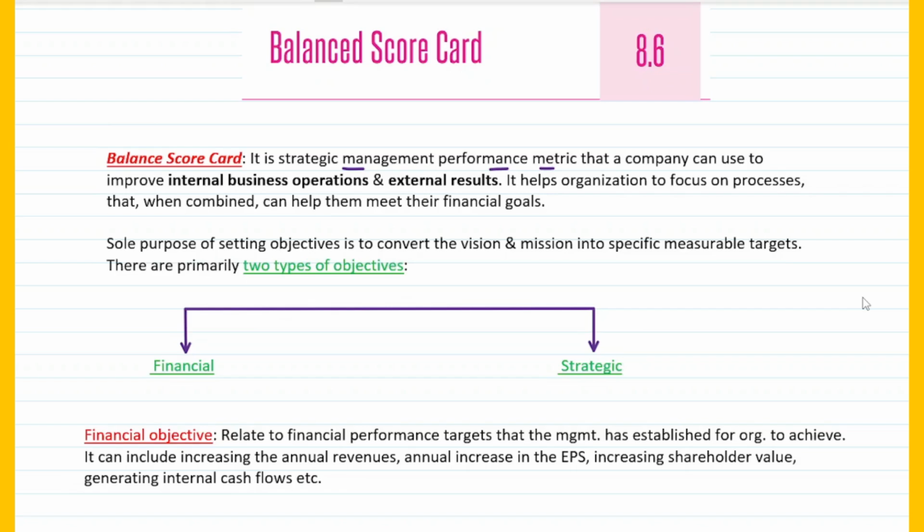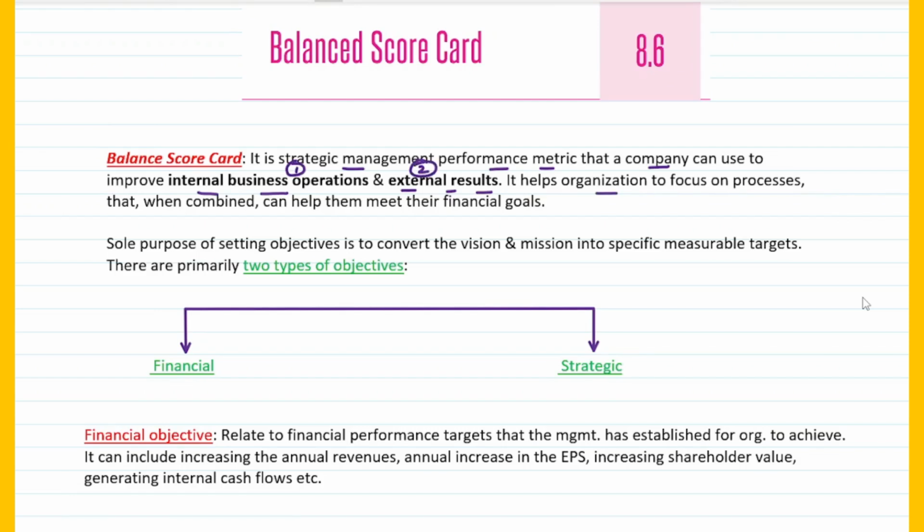Right? So it is basically a strategic management performance metric that a company can use to improve internal business operations and external results. So basically the idea of using a balanced scorecard is that we can improve the business operations within the organization and eventually produce good external results, or outcomes as we desire, right? So it is a strategic management performance metric that a company can use to improve two things. One is internal business operations, and the second is the external results, right?